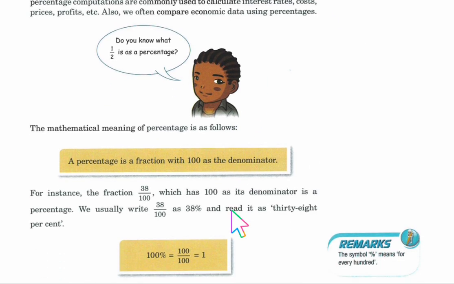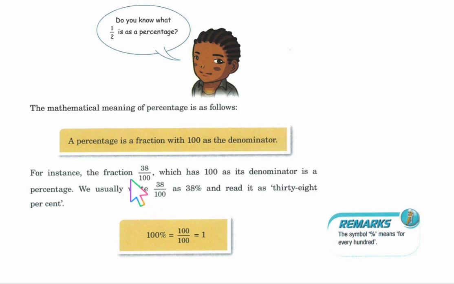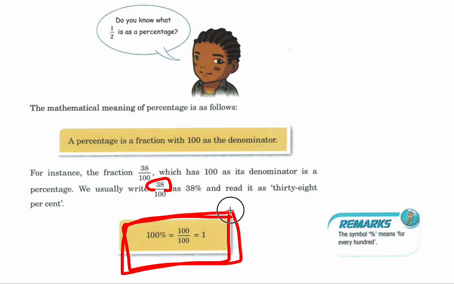If we look at this part right here, that's giving us the fraction 38/100ths with 100 as its denominator. We can see, like we talked about up there, the 38/100ths is the same as 38%. So it's really just your numerator whenever you have a fraction out of 100, 38%. This right here is super important for you to add to your notebook because it will deal with one of our methods later when we are talking about how to solve percent problems.